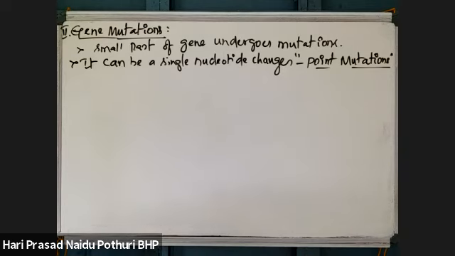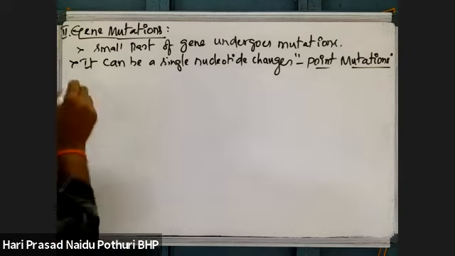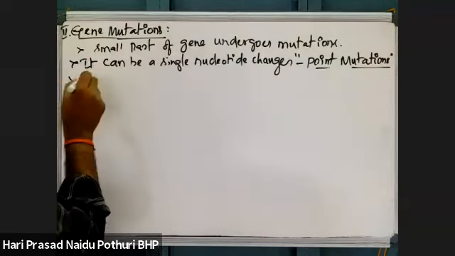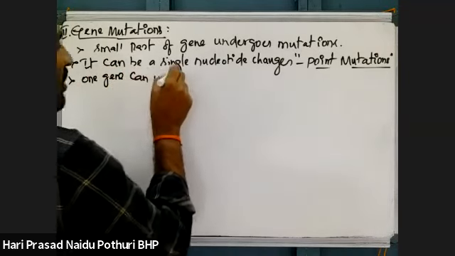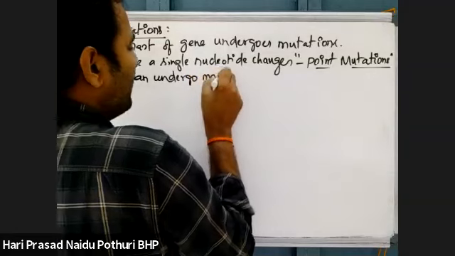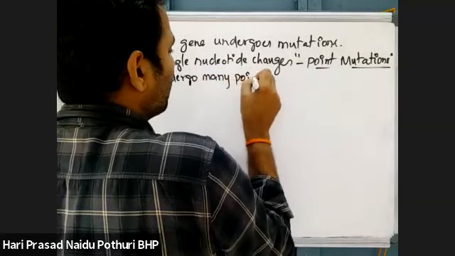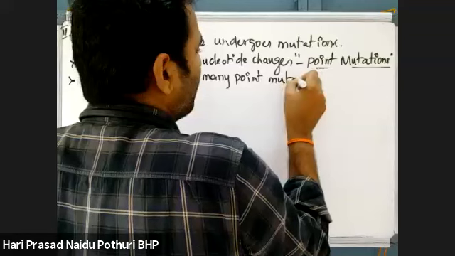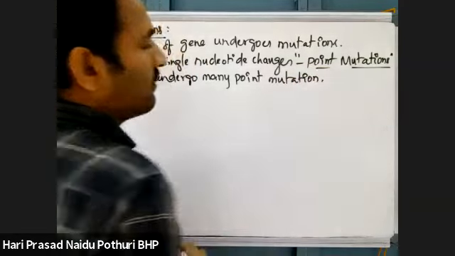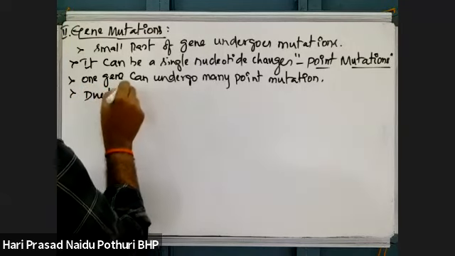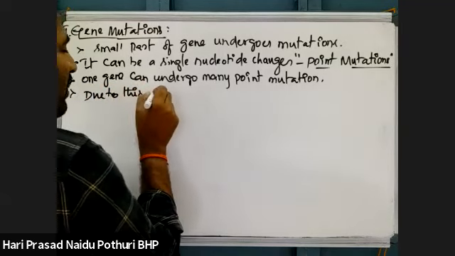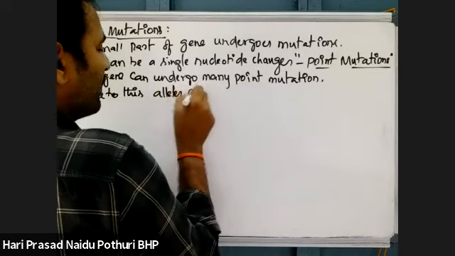Here one gene may undergo many point mutations. When a point mutation takes place, alleles can change.